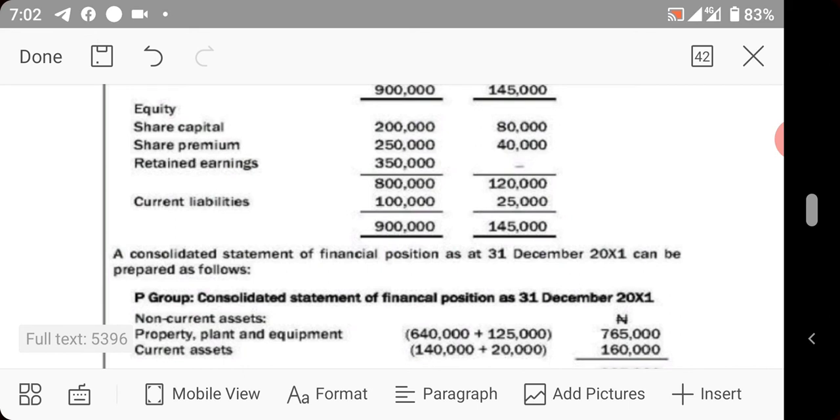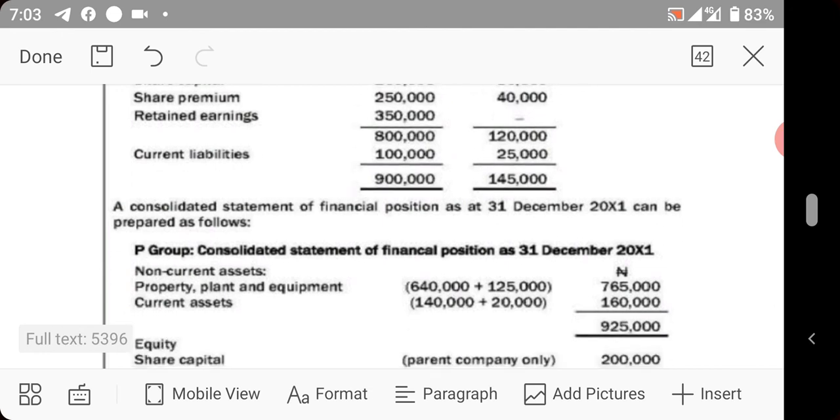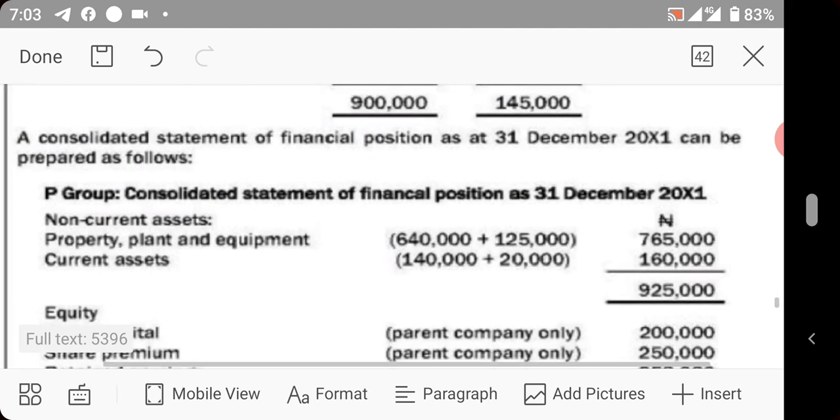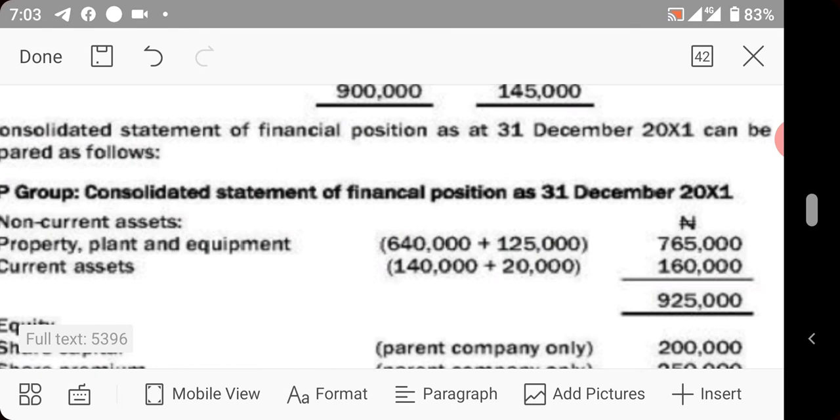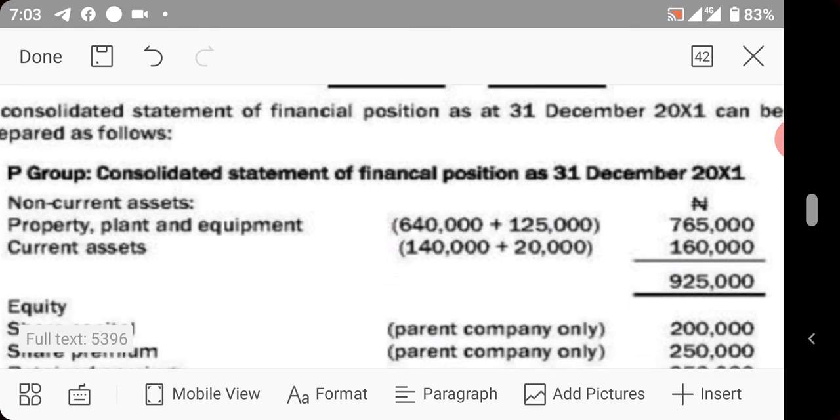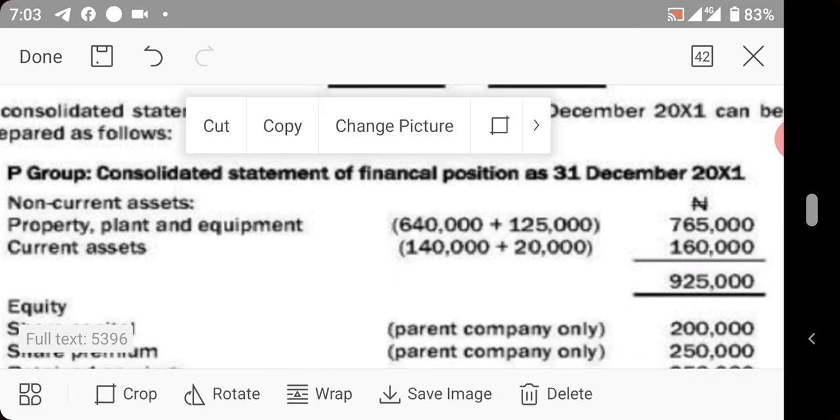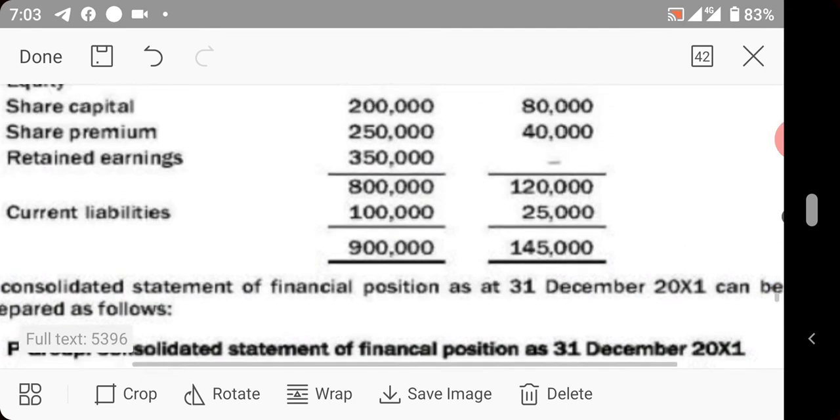But while doing that, there are only two things that will not come in: the cost of investment of P and the ordinary share of S. So let's try that. When you want to prepare your consolidated statement of financial position, you will say property, plant and equipment. You bring in that of P plus that of S. It will give you this value, which is the group. Remember, I called it the group equation.